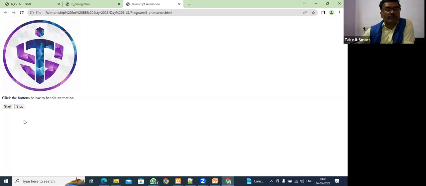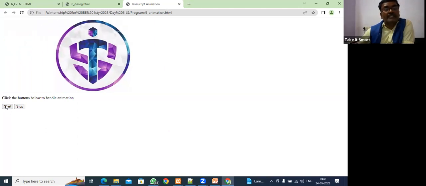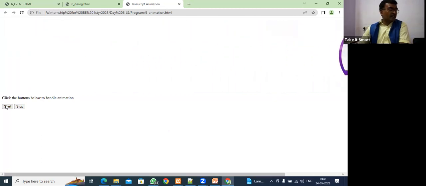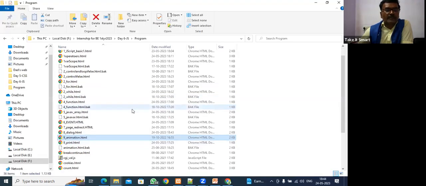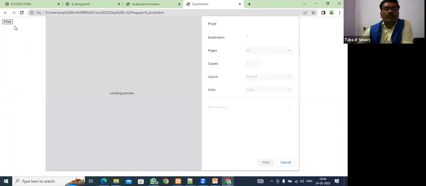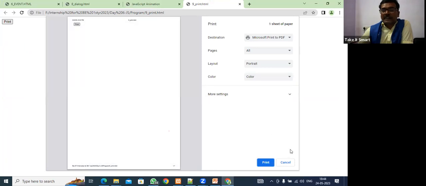JavaScript can make all of you leave the class, join the class. See, start here. This started moving. Fine, guys. So this way we can do a lot of animation things using JavaScript. It's very simple, and I am going to give you the program. If you don't understand, you can ask me. Print also, we can do some printing here. JavaScript can print anything. Print command came. If a printer is attached, I can print it.